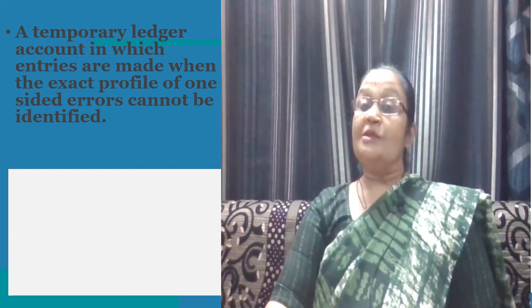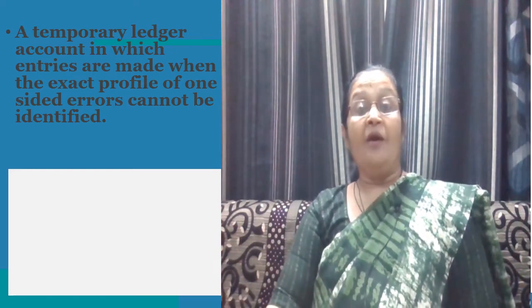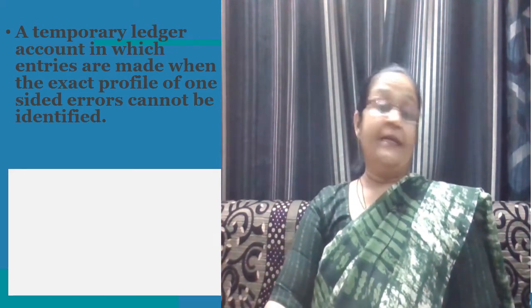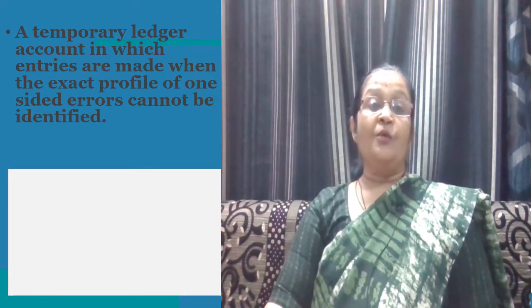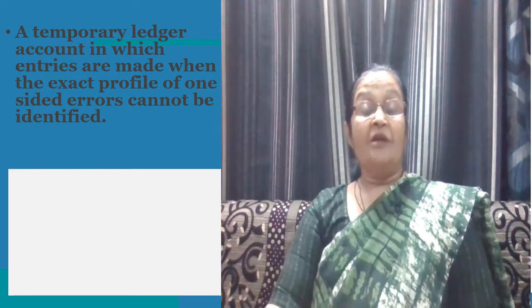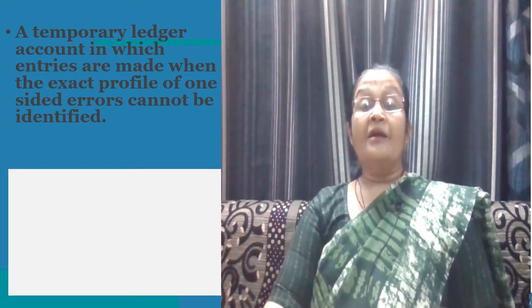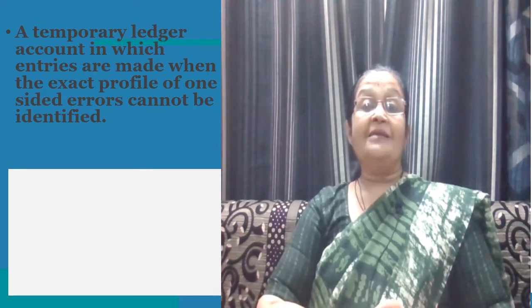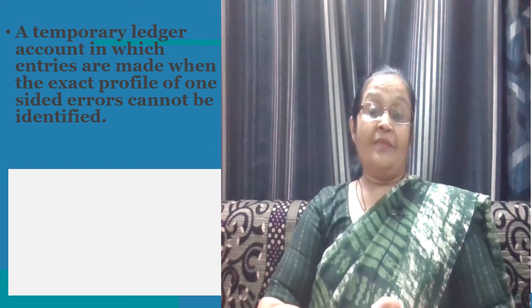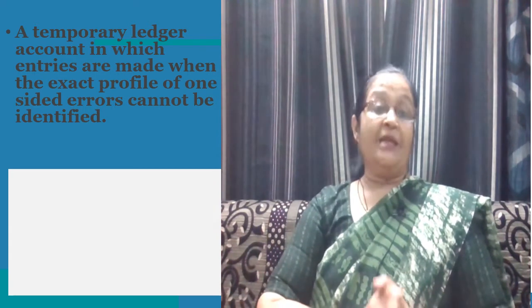Sometimes it is not possible to locate some one-sided errors in spite of taking all efforts for their detection. As the trial balance is the basic input for preparation of final accounts, it is not possible to stop there and retain the open trial balance till those errors are detected. Then we create a suspense account temporarily.